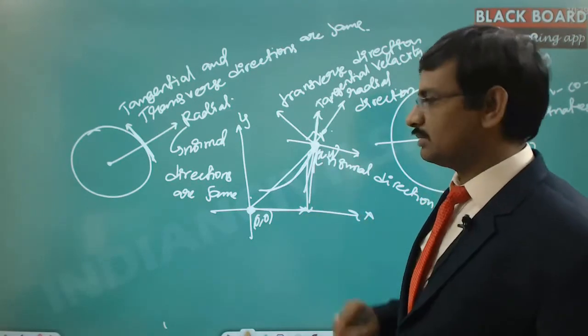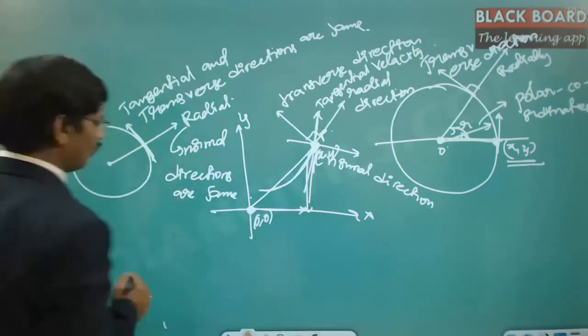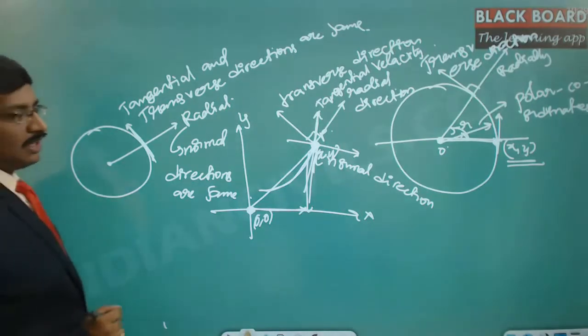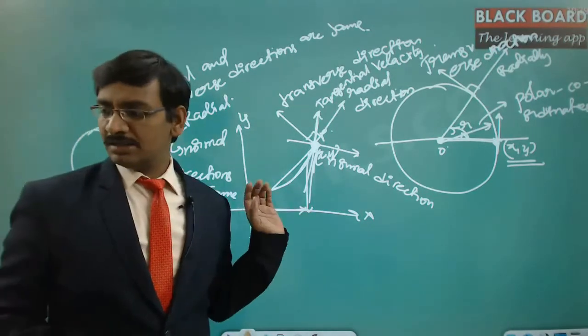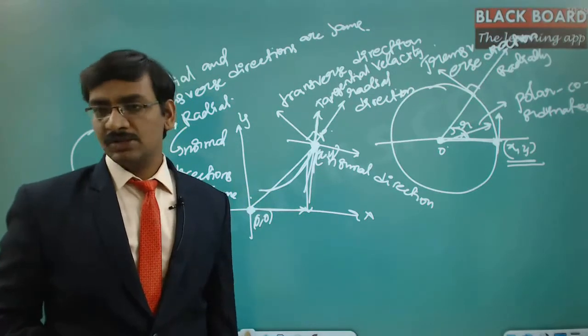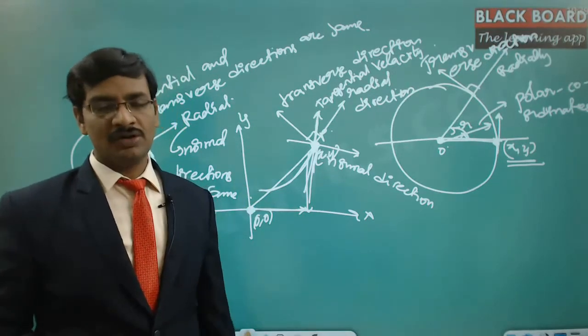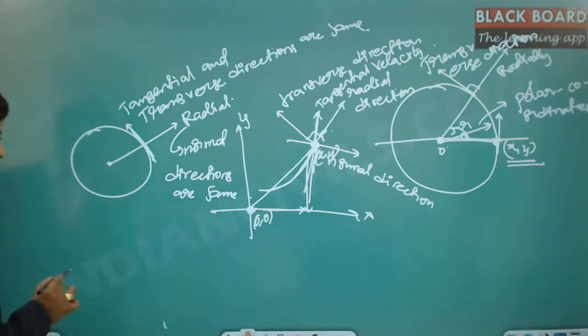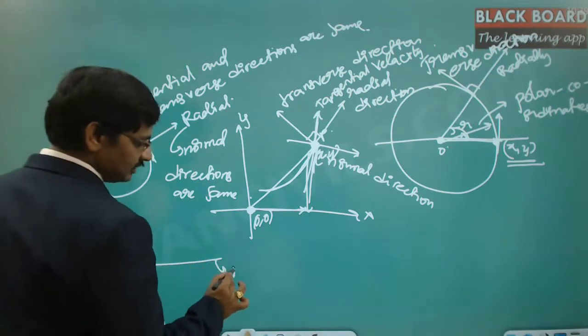Now the same concept, if you want to express it in polar coordinates, rather than perpendicular axes, since the x-axis and y-axis are two perpendicular lines, in the polar coordinate system we start with something called the initial line, which is nothing but the horizontal line. This is named the initial line.